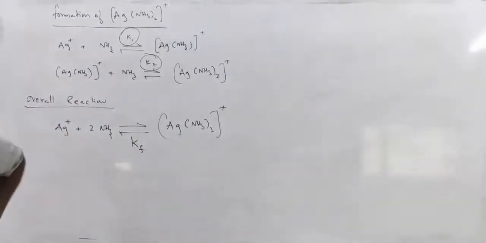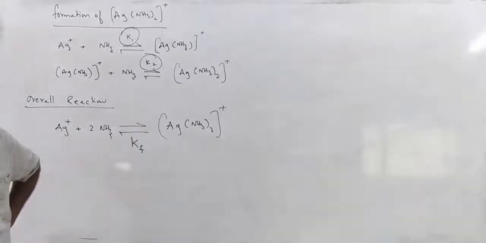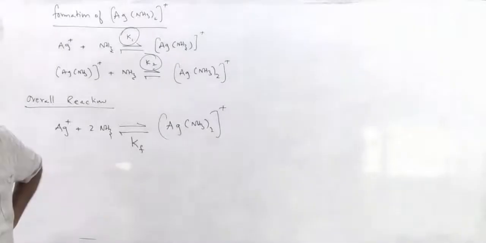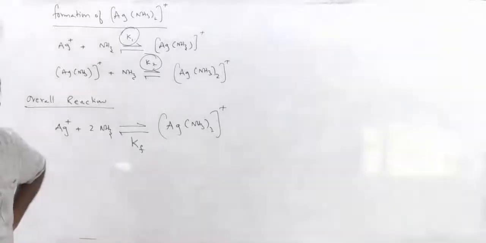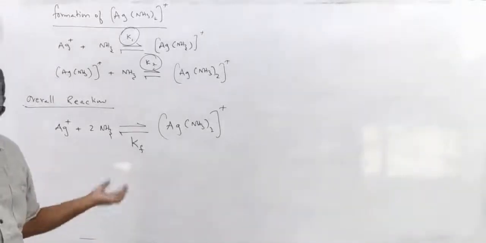See, for ionization of pure water, we represented the equilibrium constant as Kw, ionic product of water. In case of weak acid, Ka. For weak base, Kb. For salts, Kh, hydrolysis constant. For sparingly soluble salts, Ksp.